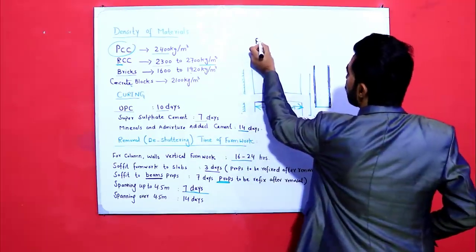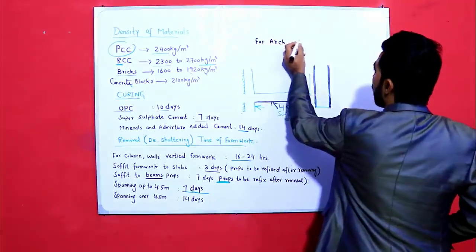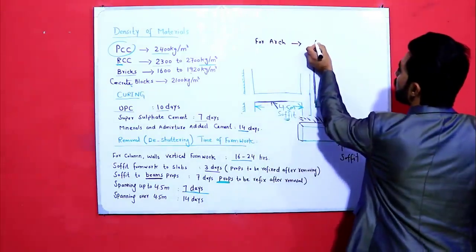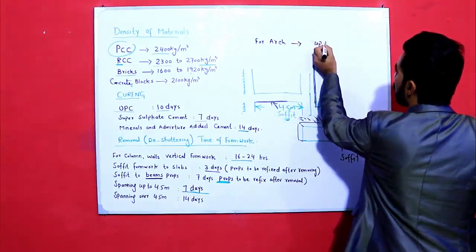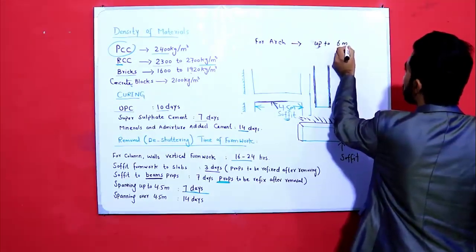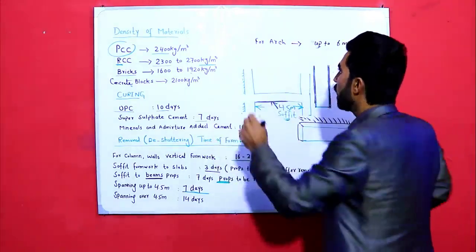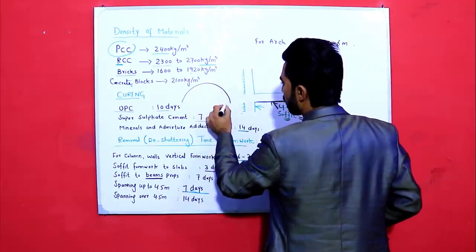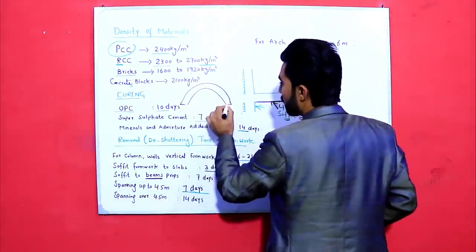So guys, also one other question. For arc, if the spanning is up to 6 meters, okay, for arc, like this one, this is called arc, and many students are telling it arch.